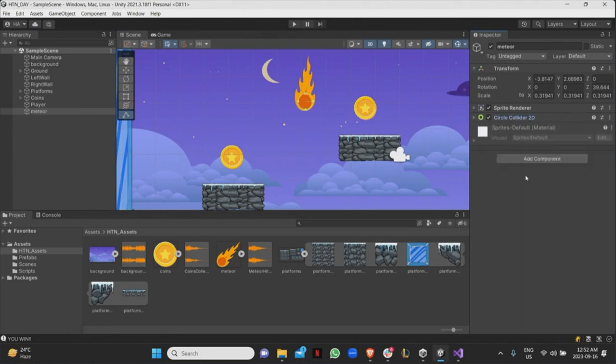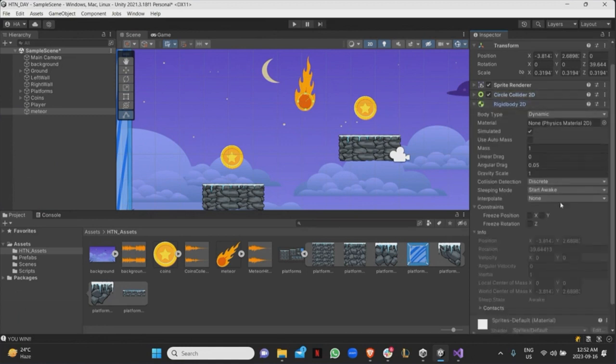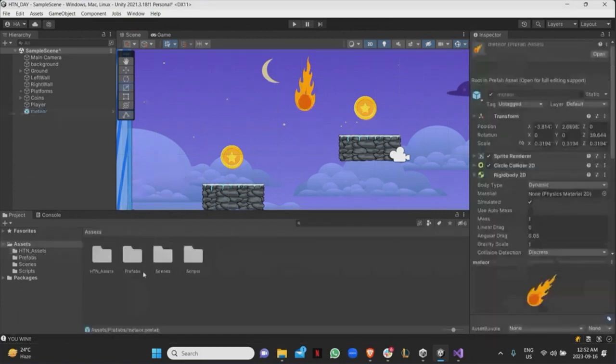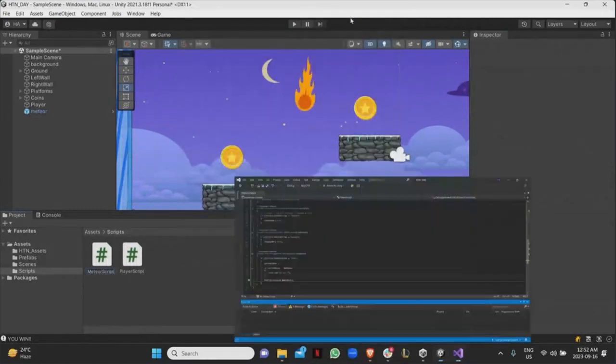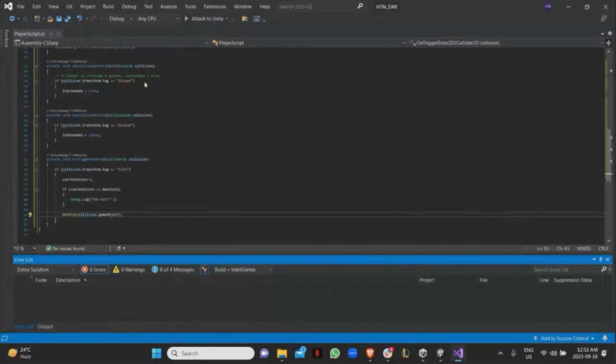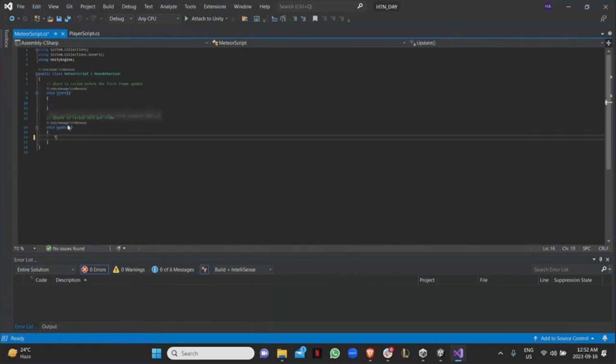I also want to add a rigid body because it's going to be doing a bit of physics. Rigidbody 2D. And again, with the rigid body, I'll want to freeze the Z rotation. And then in the scripts, I'm just going to add a quick C# script called MeteorScript. I don't really need any of this, so in the update, I'll just say,